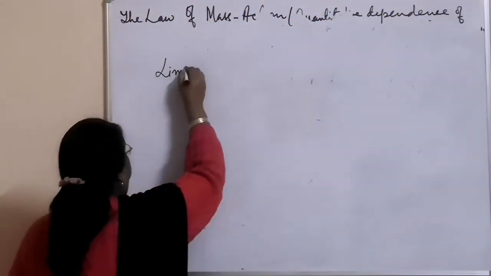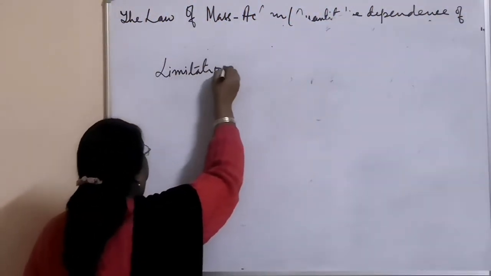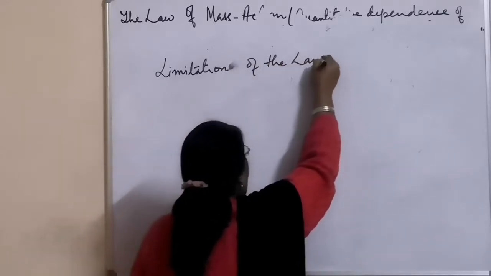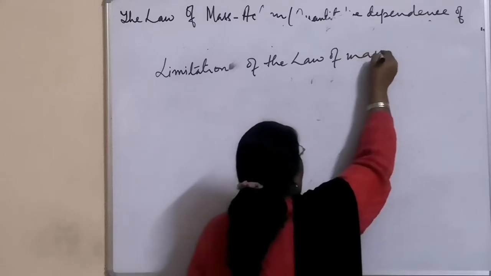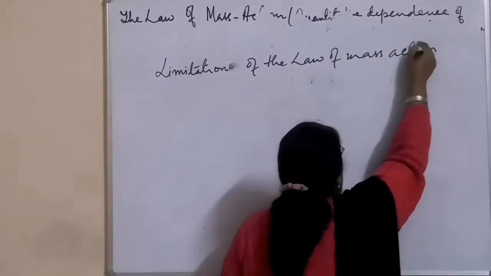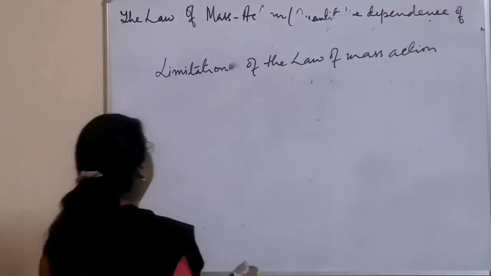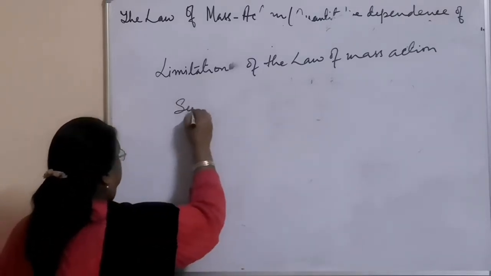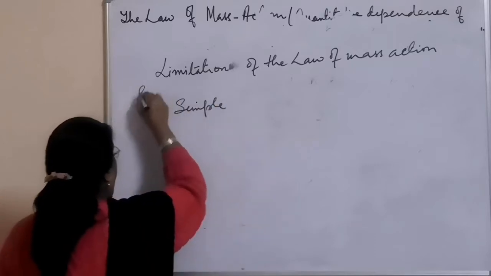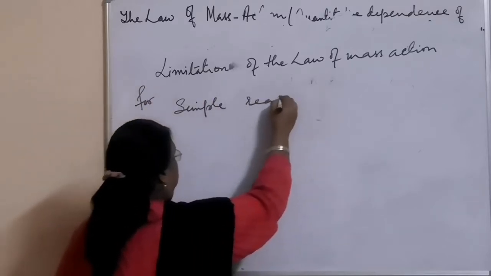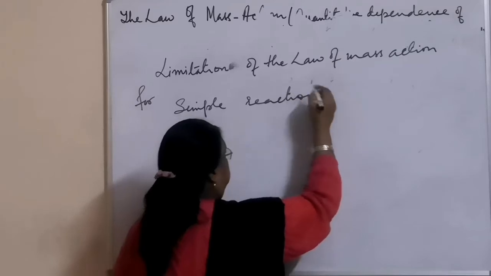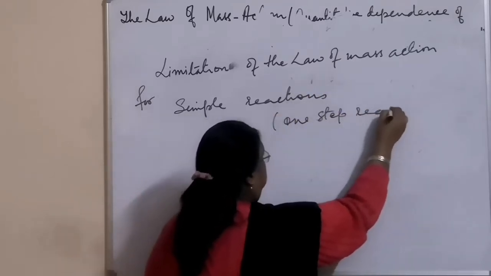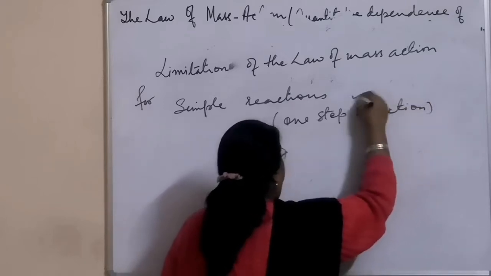Now, the limitation of the law of mass action. What is the limitation? It holds good only for simple reactions, meaning one-step reactions.